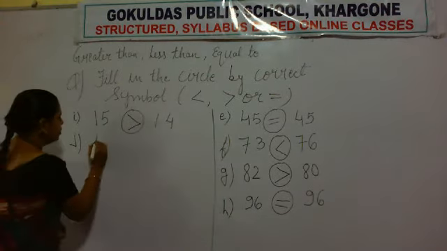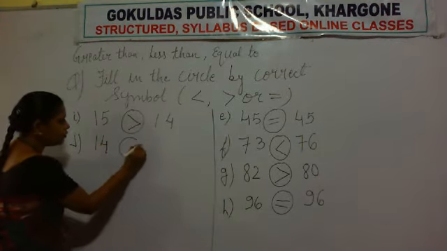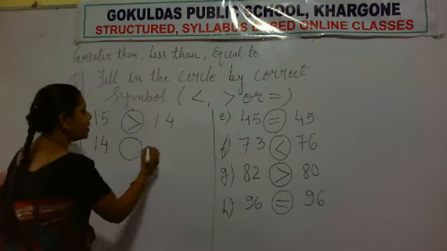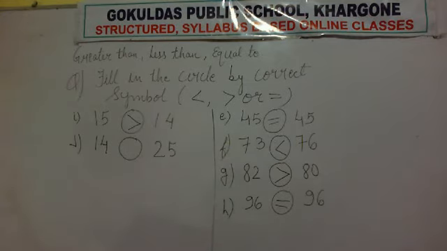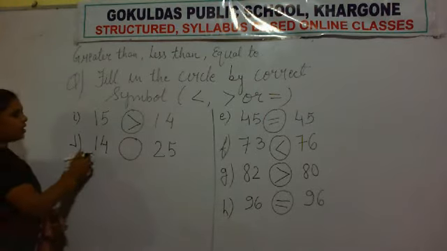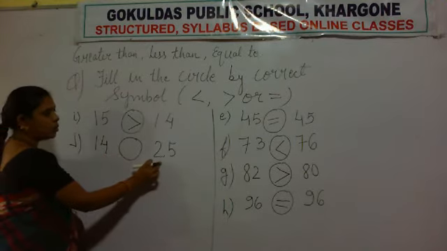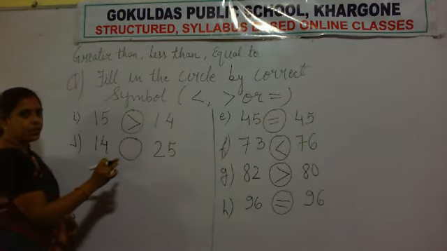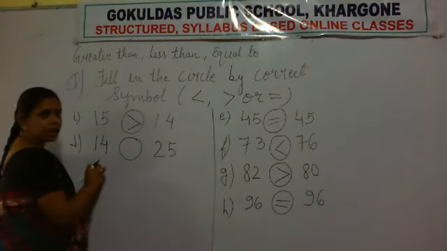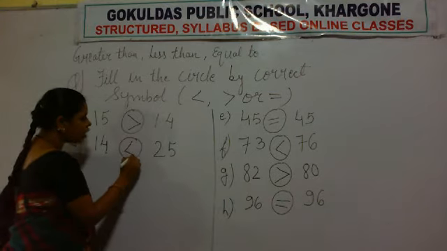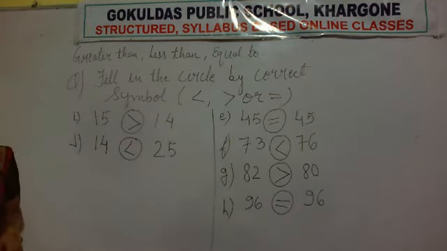Now the last question, 14 and 25. Okay. So first compare the first digit, 1 and 2. Which number is greater? Which number is bigger? 2 is the bigger number. That means 25 is bigger than 14. So the sign of greater than faces towards the bigger number 25.